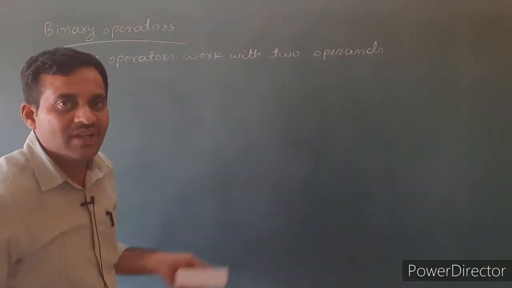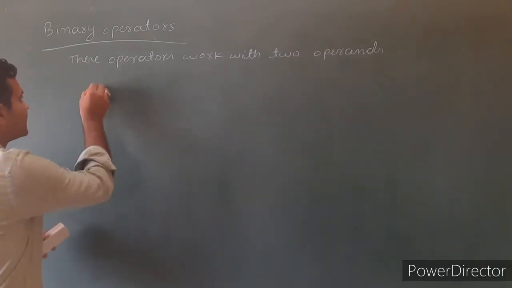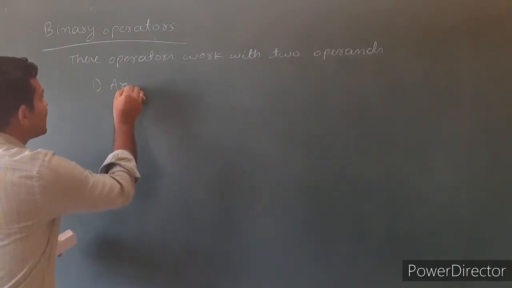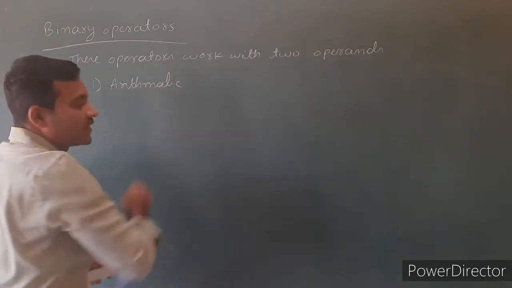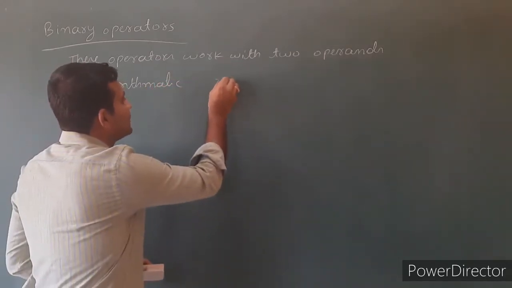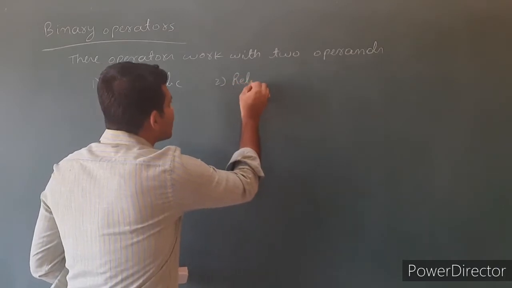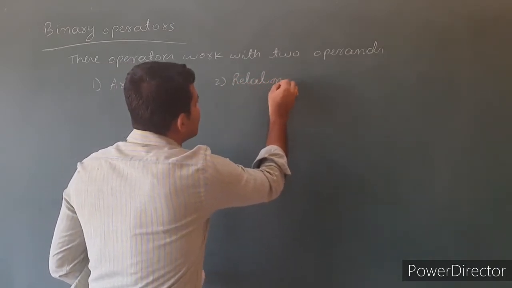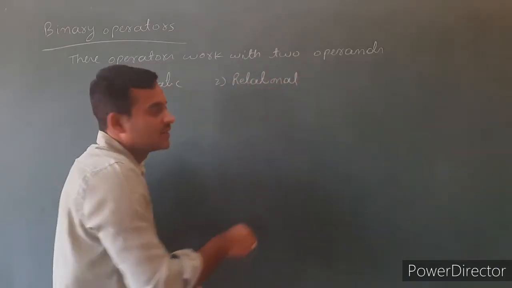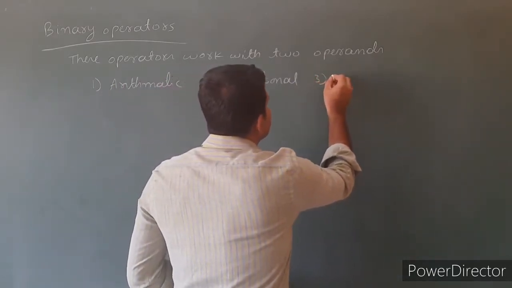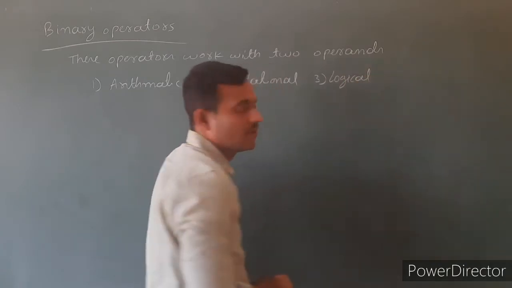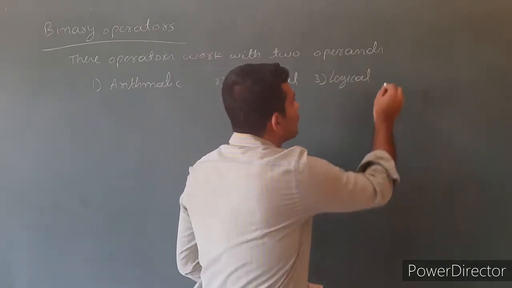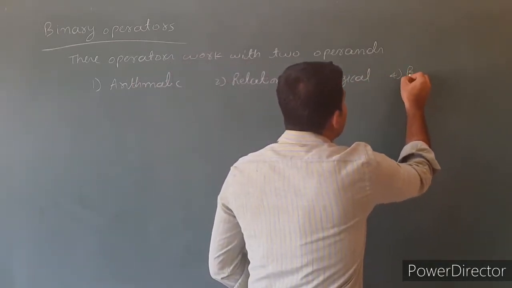Again, the binary operators are classified into four types. The first one is arithmetic operators. The second one is relational operators. The third one is logical operators. Then the fourth one is bitwise operators.